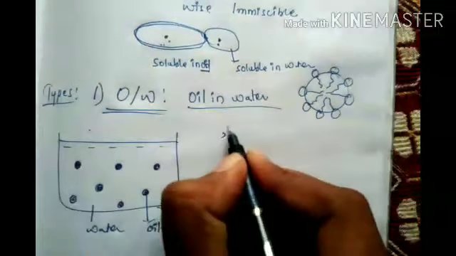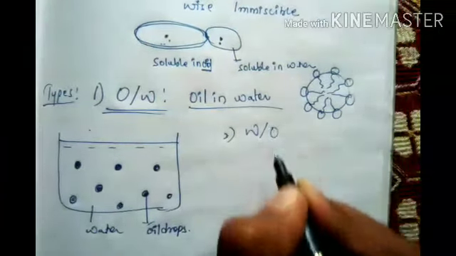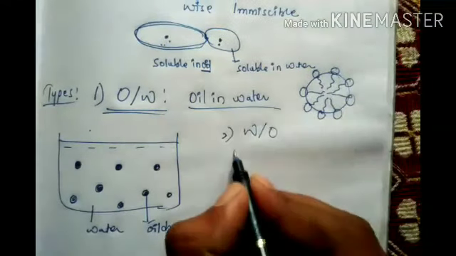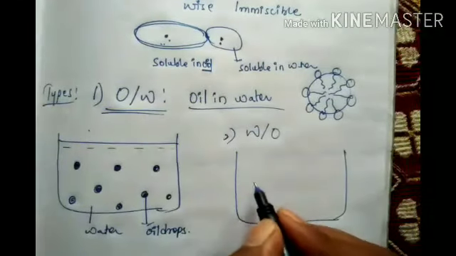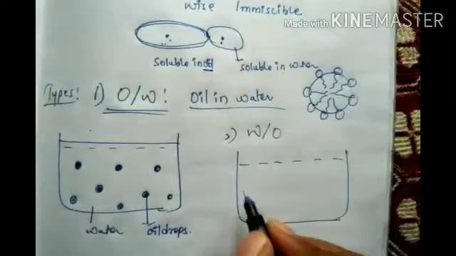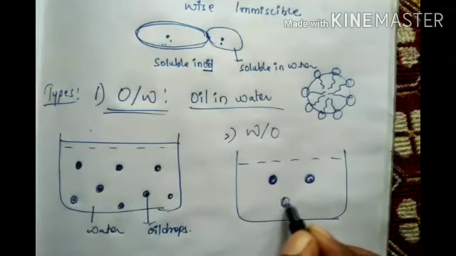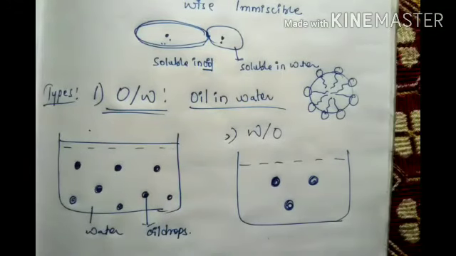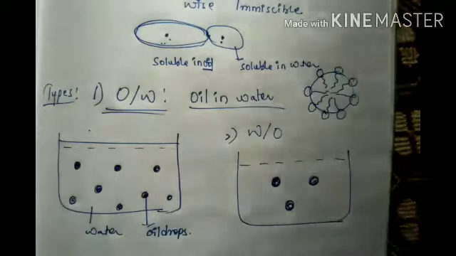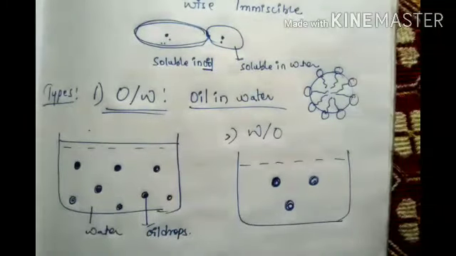Next, the second type, water in oil. Water in oil is also the same thing, but we take more oil and the water drops are in the middle. Got it? This is different. These are the two types of emulsions.